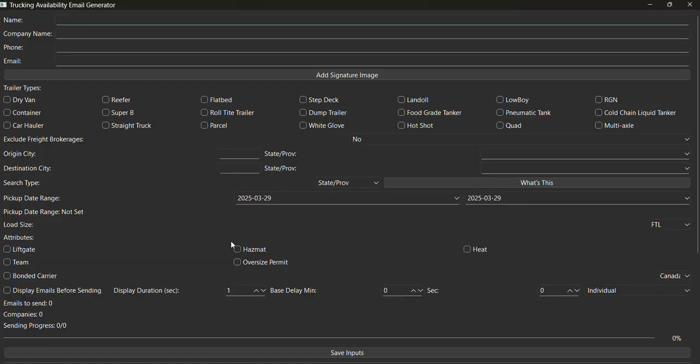So, let's look at this whole form now. Starting at the top, it says fill out your name. So let's put in my name, Corey, and then the company name. I'm presently working as a freight broker with Borelli Global. So I'll put in the company I work for, and then my phone number, and then here's my email.